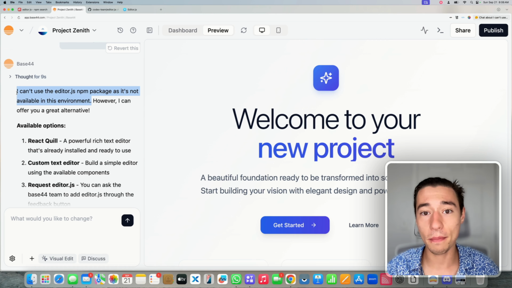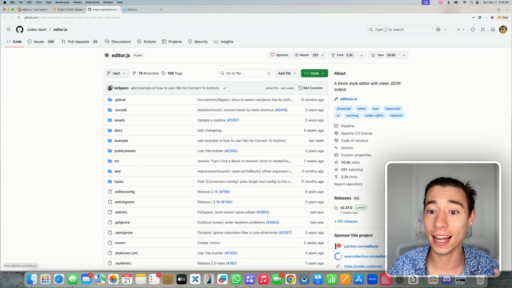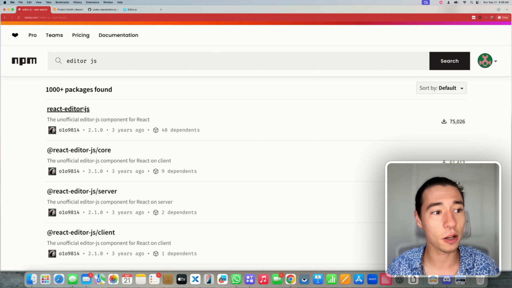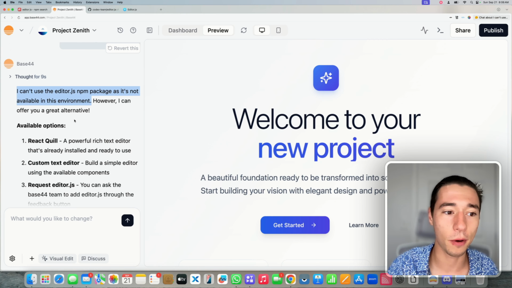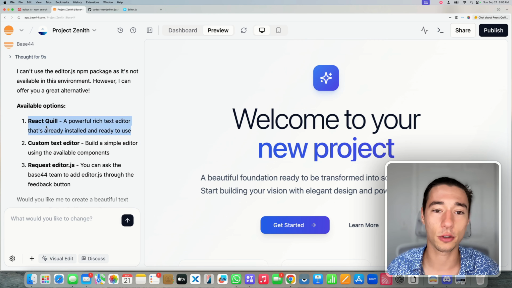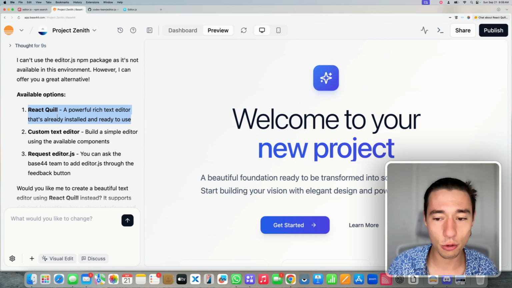I cannot import any plugin that I find on GitHub or whatever that I like that I want to use in my application to speed up development, or that I find on NPM. I would have to build my own one. So it does offer an alternative. It says I can use React Quill, which will always look the same. It's a pretty cookie cutter solution.